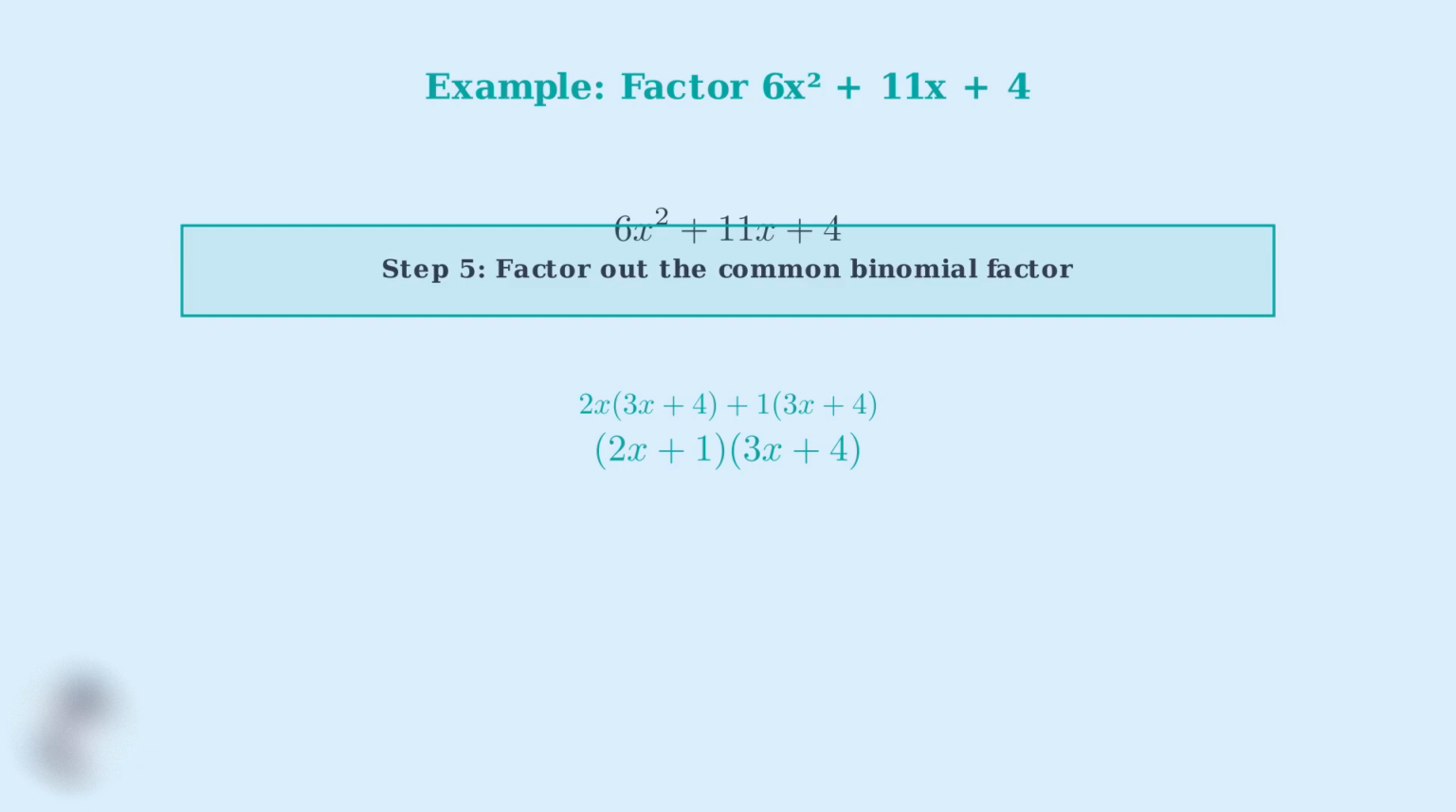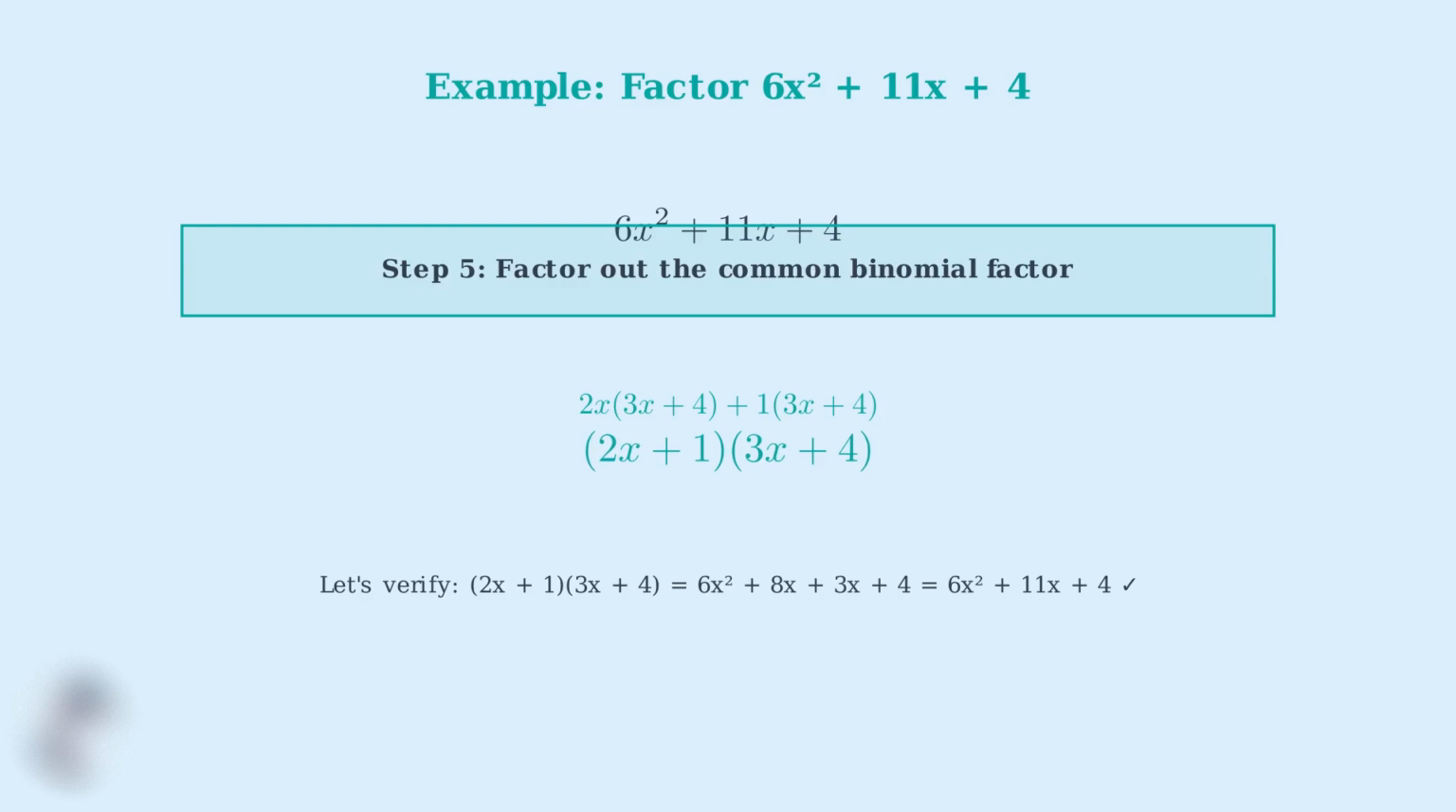Step 5. Notice that both terms have the common binomial factor 3x plus 4. We can factor this out, giving us the quantity 2x plus 1 times the quantity 3x plus 4. This is our final factored form. We can verify our answer by expanding. (2x plus 1) times (3x plus 4) gives us 6x squared plus 8x plus 3x plus 4, which simplifies to 6x squared plus 11x plus 4. This matches our original trinomial, confirming our factorization is correct.